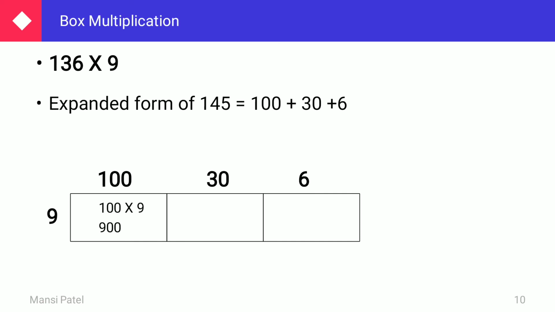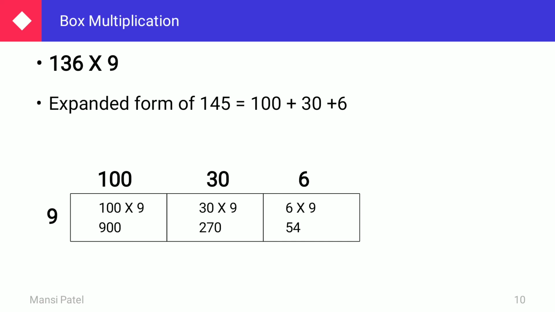Now in the second box you have to write down the multiplication of 30 multiplied by 9. So 30 9s are 270. One 0 is there, and then 9 3s are 27. Now in the last box you have to write down the multiplication of 6 and 9. 6 9s are 54.